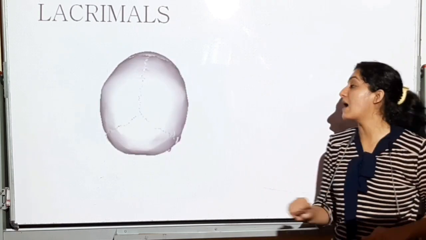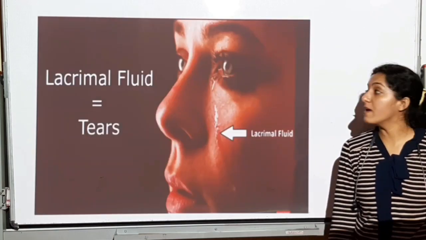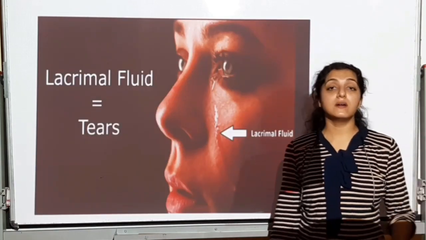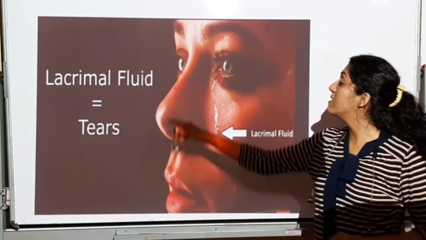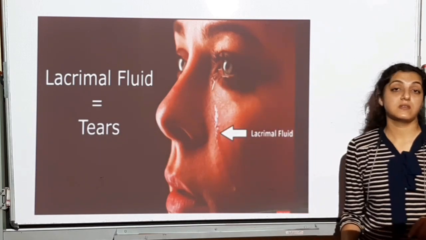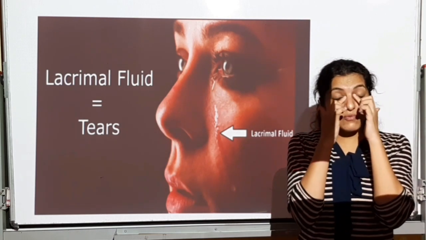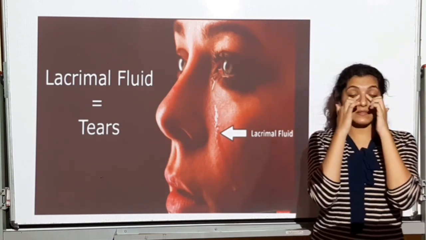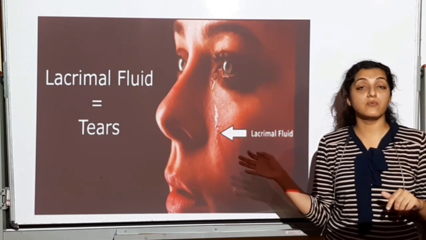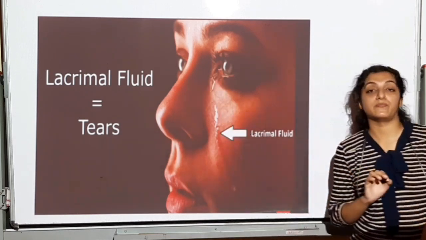This lacrimal word is associated with the lacrimal fluid, which is responsible for the production of tears. When we cry, it is the lacrimal fluid which comes out. There is a sac over there which stores this fluid.